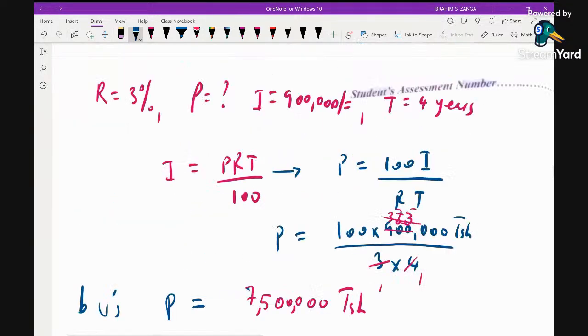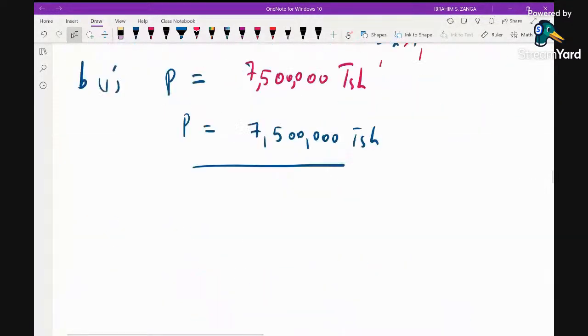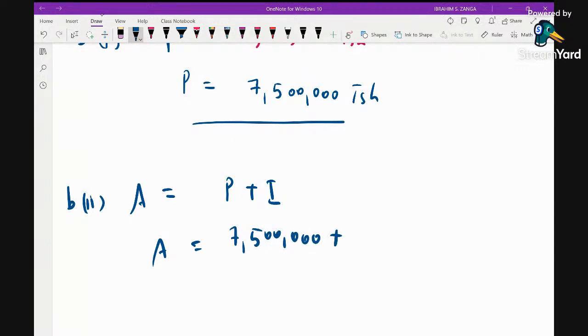And part B, part 2: the amount accumulated after a period of 4 years. So we are looking for the amount now, and the amount accumulated is the principal plus interest. The principal here is 7,500,000 plus 900,000 shillings.